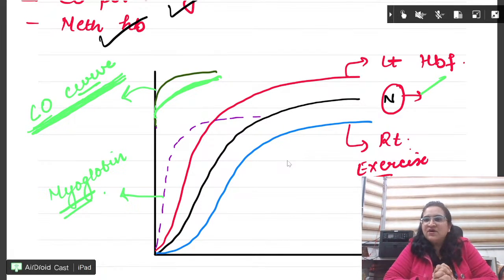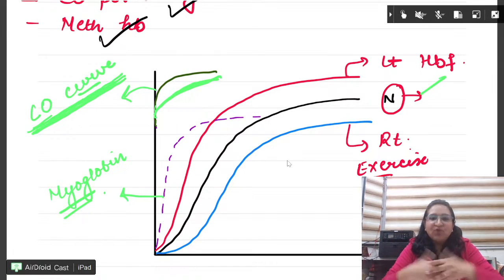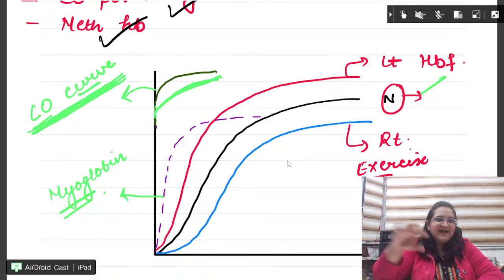Very good. So tell me, if someone is having more thyroxine hormone or more growth hormone, then right side or left side? More androgens, right side or left side? Let me ask you a very simple question. Someone is having hypothermia. What will happen? LLL or RRR? Tell me.